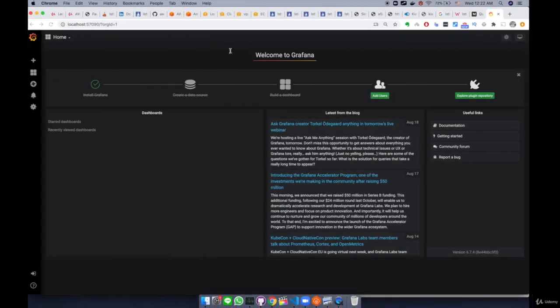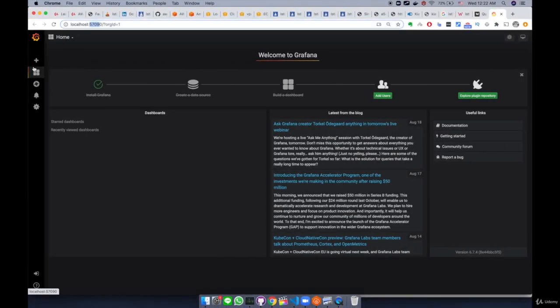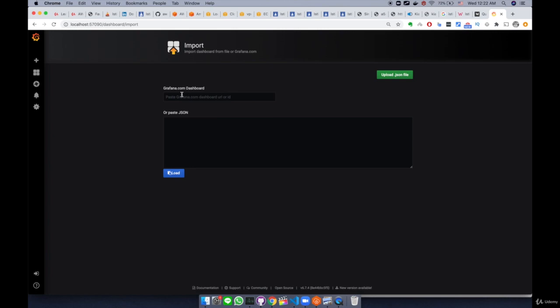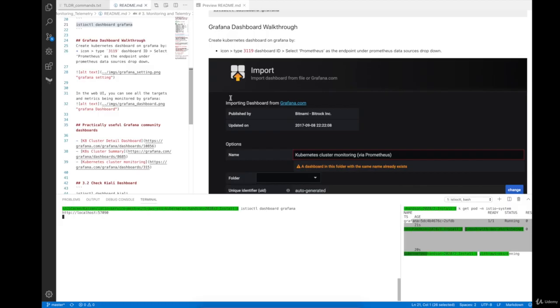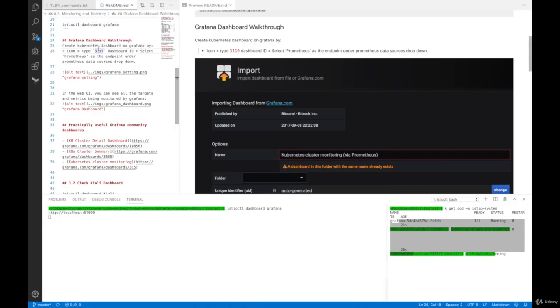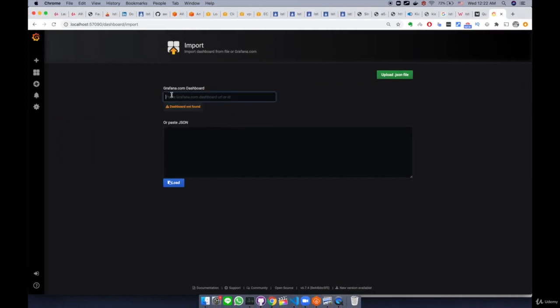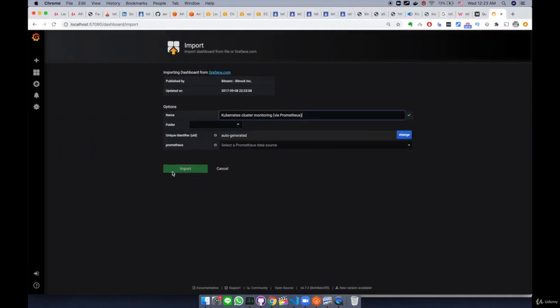So what we're going to do is, on the left hand side here, you see a plus icon, and under it you see create dashboard, folder, import. We are going to import templated dashboards that are available in the community, which are also free. So we're going to click import. And then here, grafana.com dashboard. And you see here, paste the grafana.com dashboard URL or ID. There are some community dashboards available, and I already picked up some of the dashboard IDs here. So paste 3119 just for example, and click load.